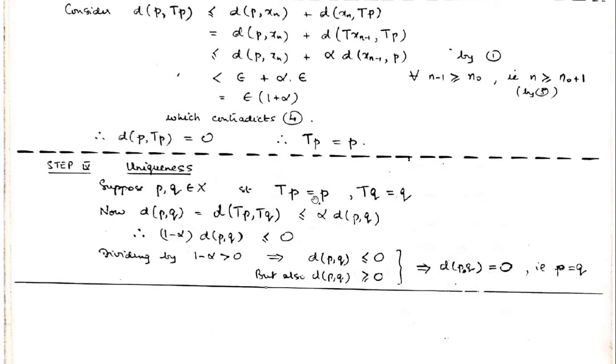So Q is a fixed point, so TQ is equal to Q, and P is a fixed point as proved earlier, so TP is equal to P. Now the trick is nothing big.